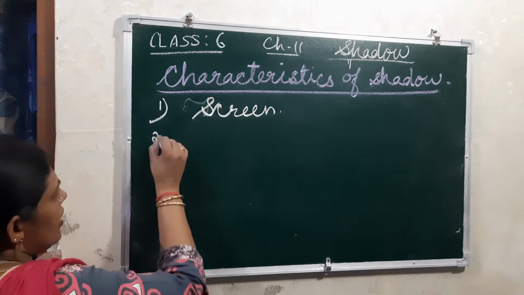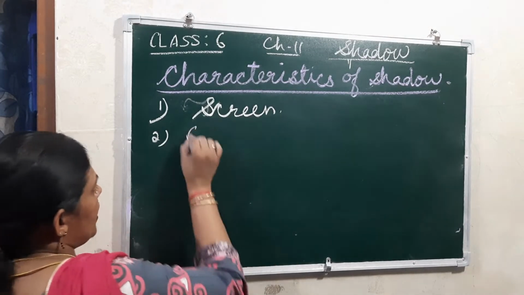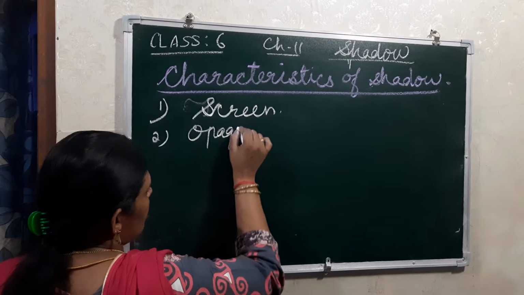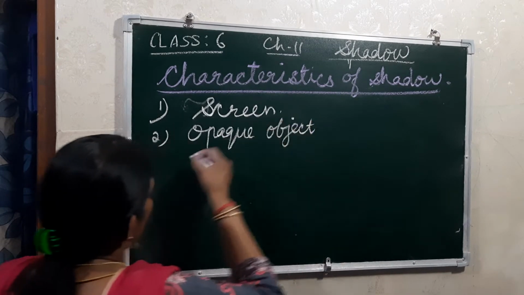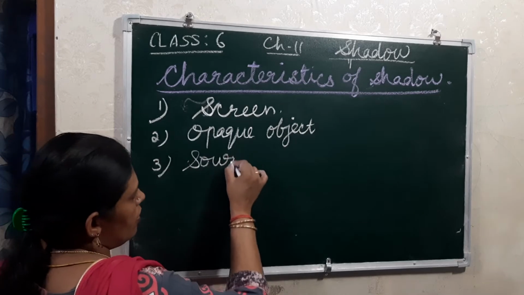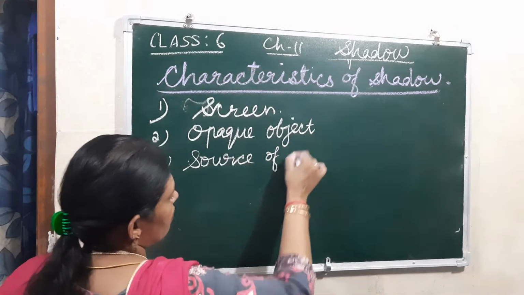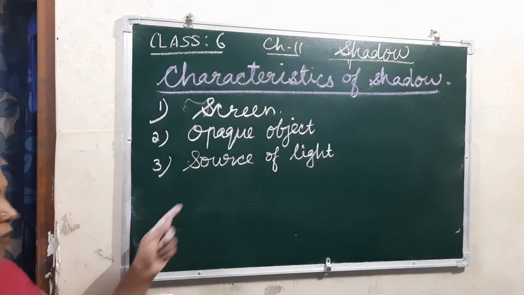Second, there should always be an opaque object in between. And third, there should be a source of light. These are the things required.